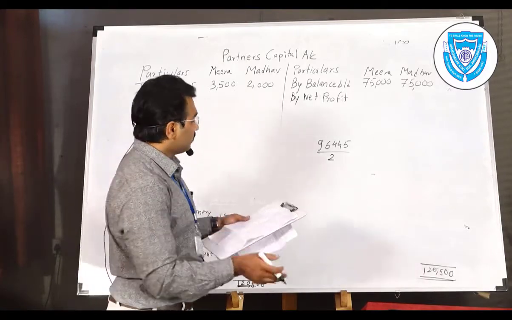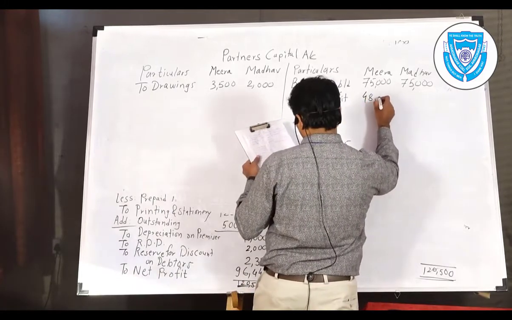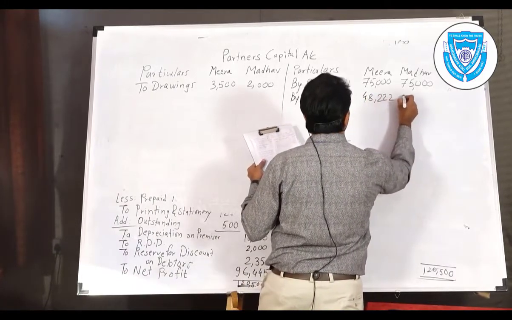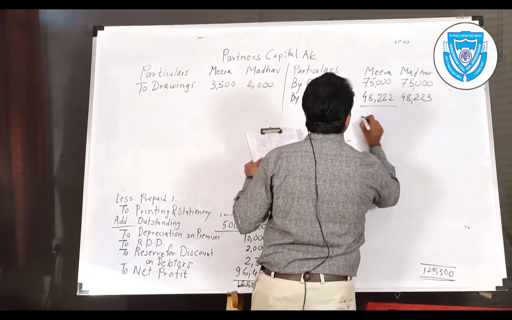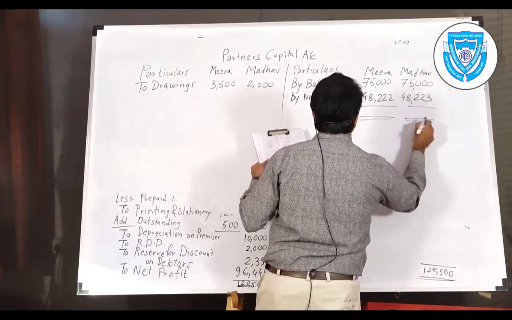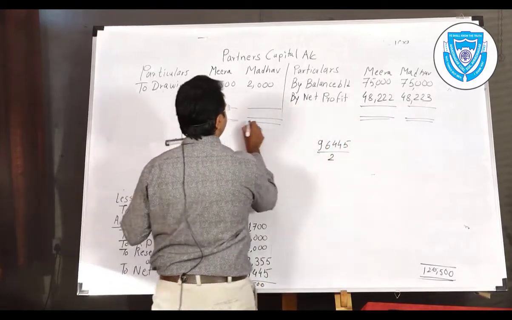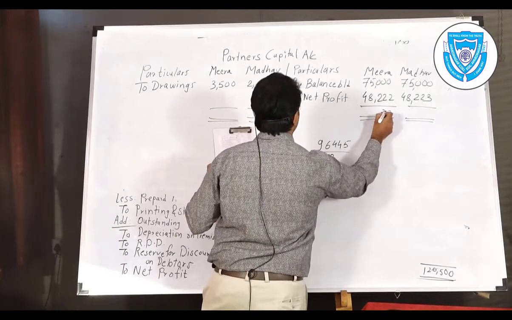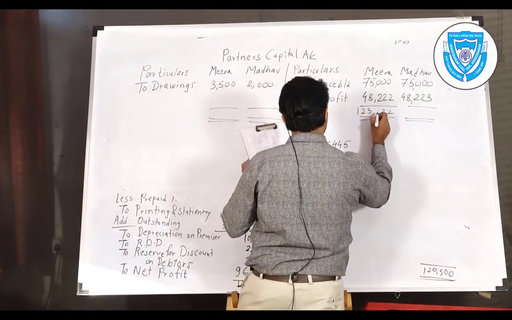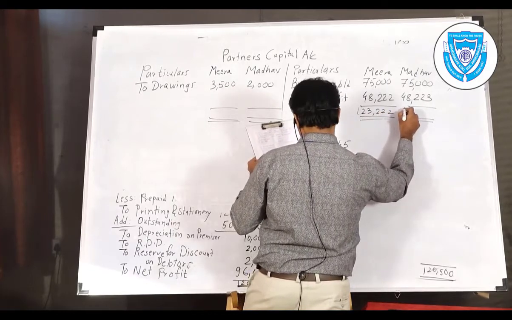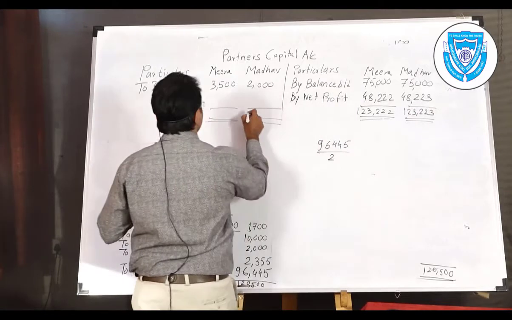So what is the net profit distribution? I found 48,222 and 48,223, so that the figure will match with the net profit amount. So the new balances you will get after making the total. The total is 1,23,222 and again 1,23,223.